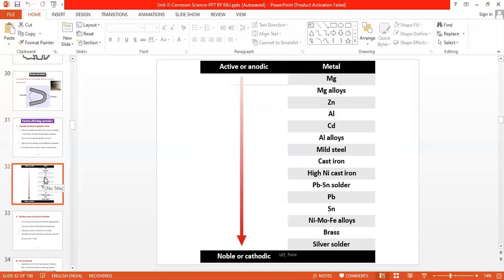Now we can see the rough arrangement of the different metals or their alloys in the galvanic series as follows.